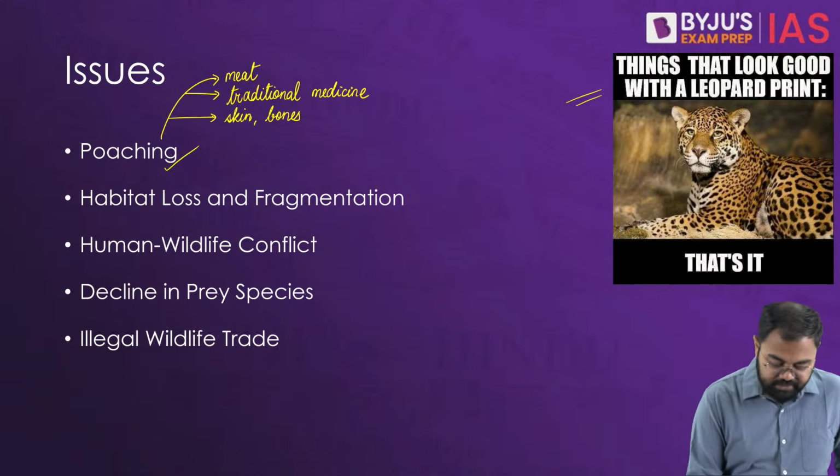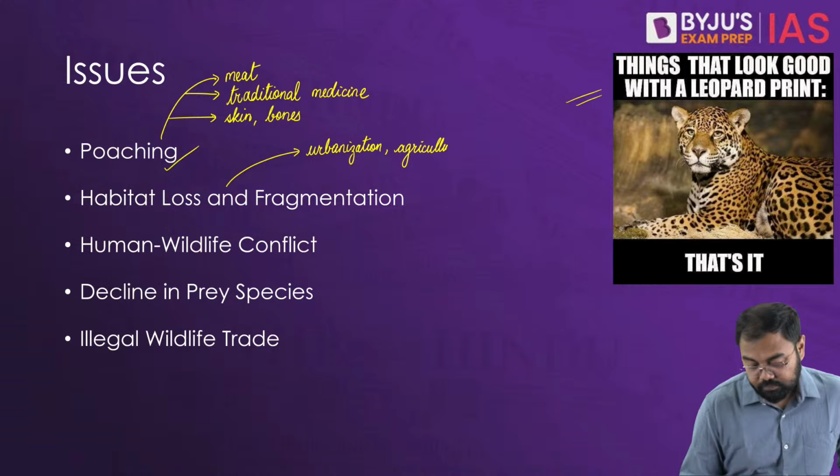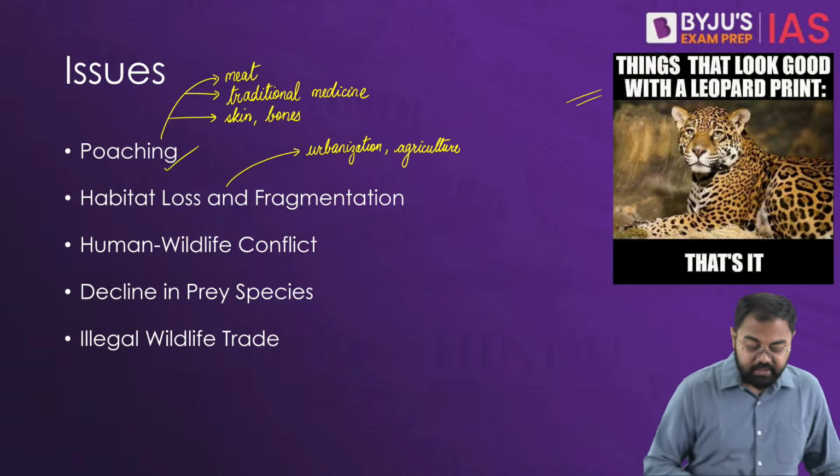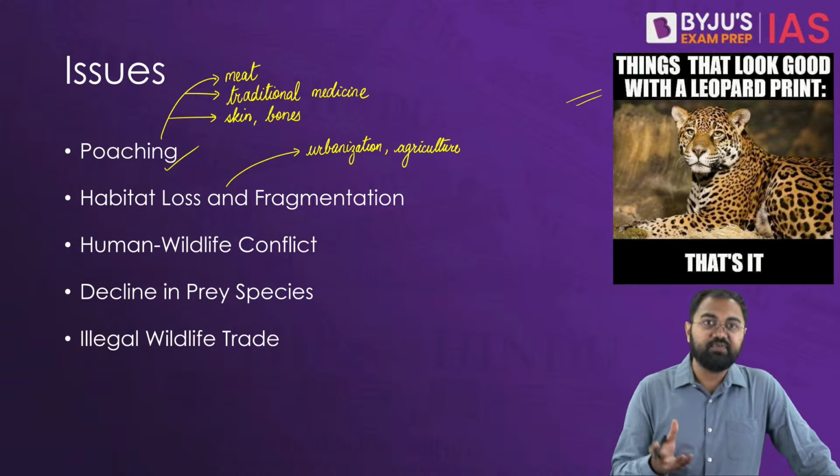So this basically comes from rapid urbanization, then agriculture, and then there are various different developmental activities.